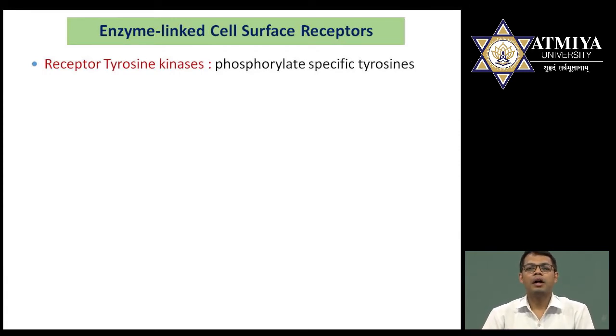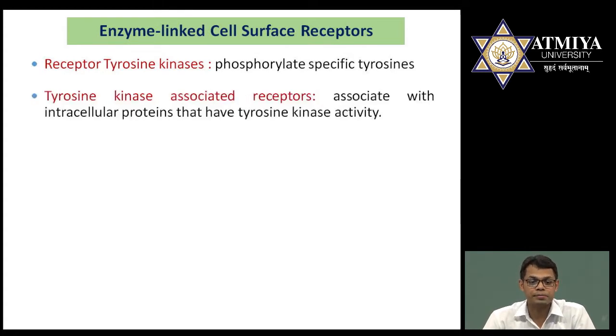These enzyme linked receptors are a family. There are several family members related with that. Basically, the famous one is receptor tyrosine kinase. This is the most famous and well known. The role of receptor tyrosine kinase is, as the name suggests, kinase. Kinase is responsible for phosphorylation, and receptor tyrosine kinase means the receptor having tyrosine residue and having kinase activity, meaning phosphorylation activity. It means receptor tyrosine kinases are responsible for phosphorylation of specific tyrosine.